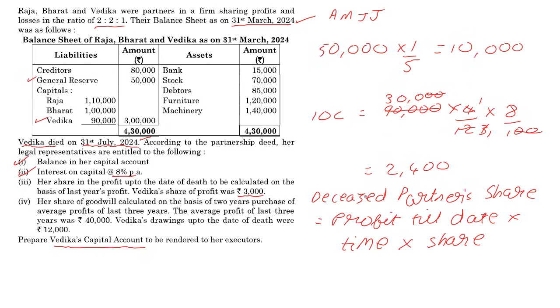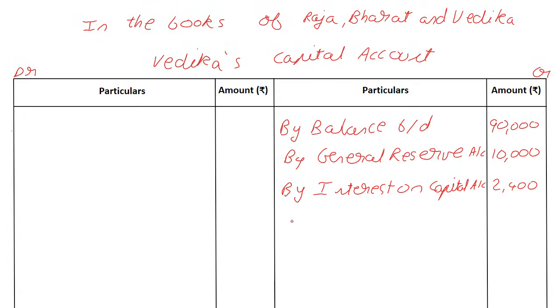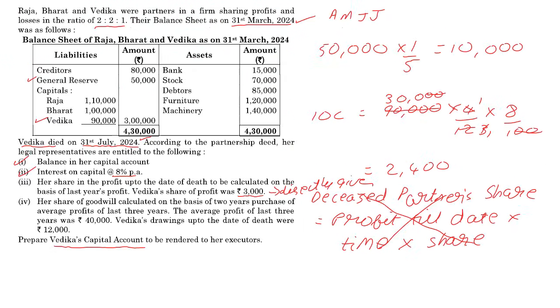But we don't have to do any of this because it is given to us directly. So we simply pick this up and put it as by P&L suspense account, by profit and loss suspense account, as it is, 3,000.